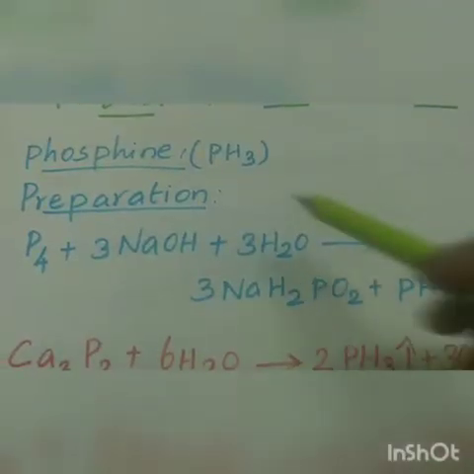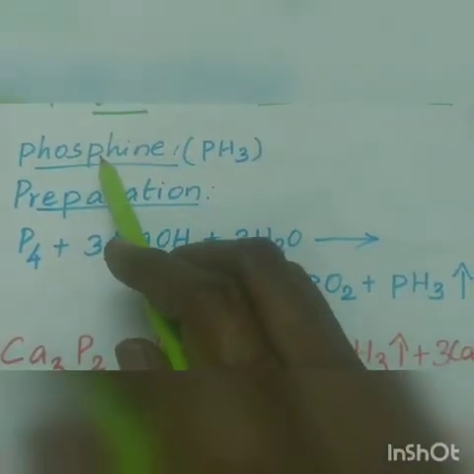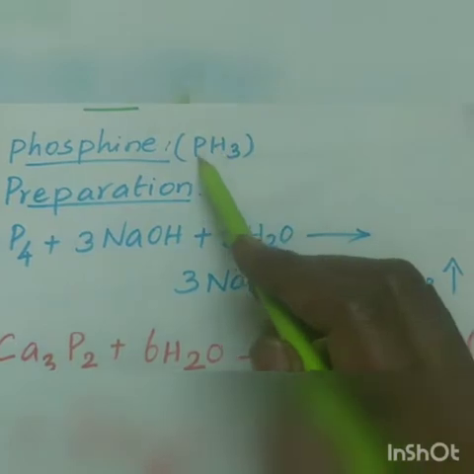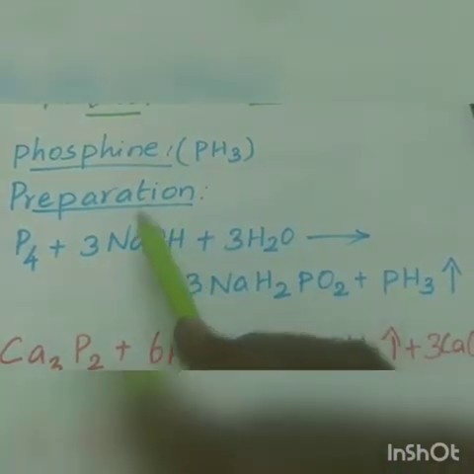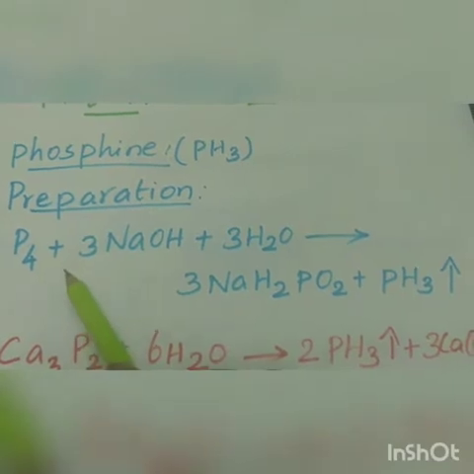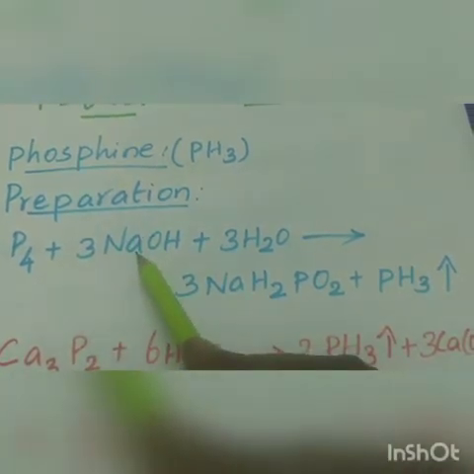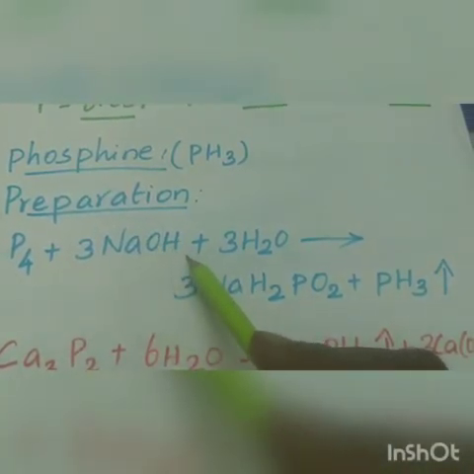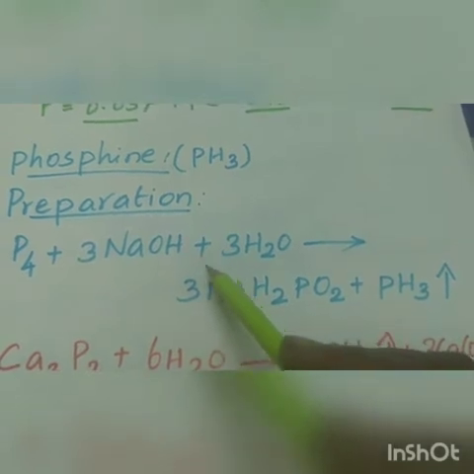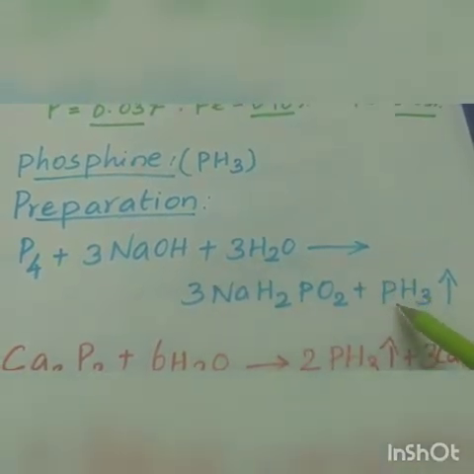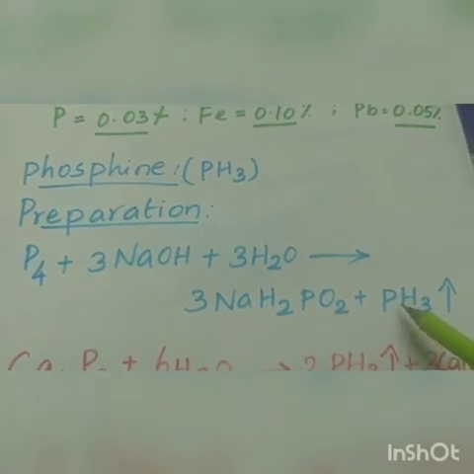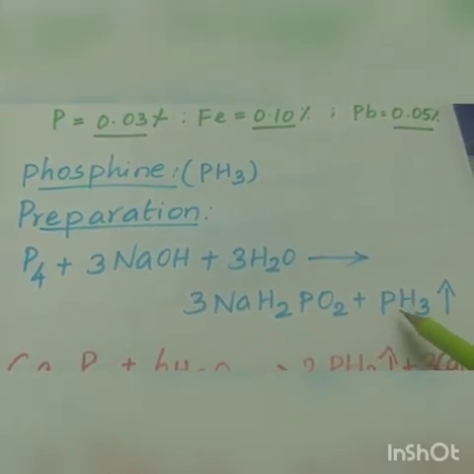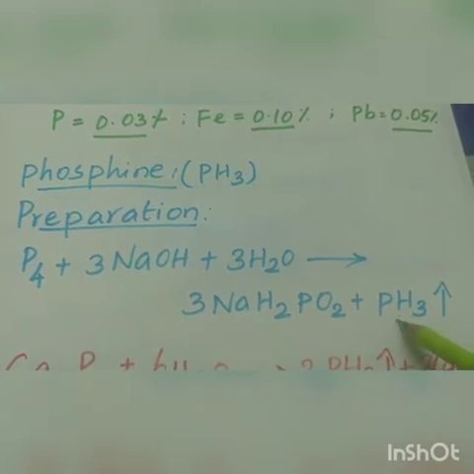Now we see the compound phosphine. Phosphine is a hydride of phosphorus. Preparation of phosphine: white phosphorus reacts with sodium hydroxide in an inert atmosphere like carbon dioxide or hydrogen to give phosphine gas. But the product is not in pure form; it is combined with phosphine dihydride.